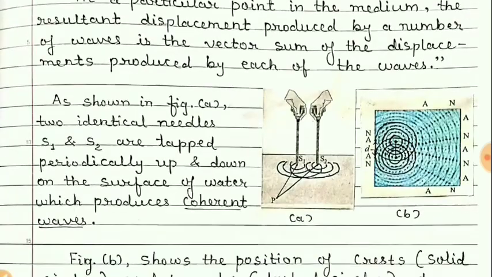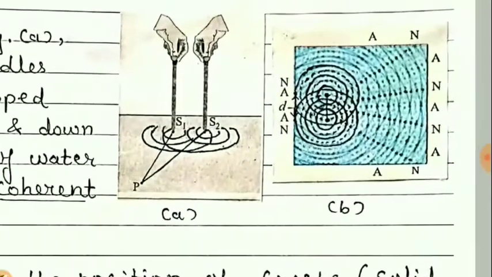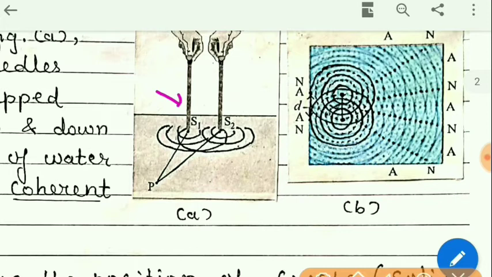For example, you can see in this figure, here two waves are shown. These are the sources and these are the waves produced due to these sources. And you can see that the waves intersect each other at different points, and this is shown by the figure.